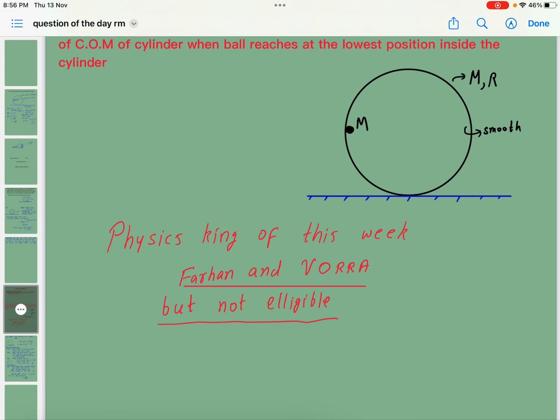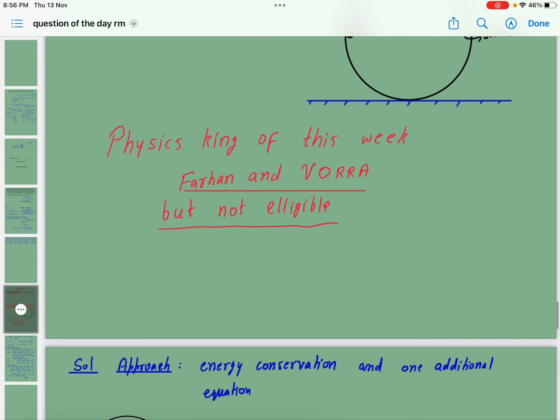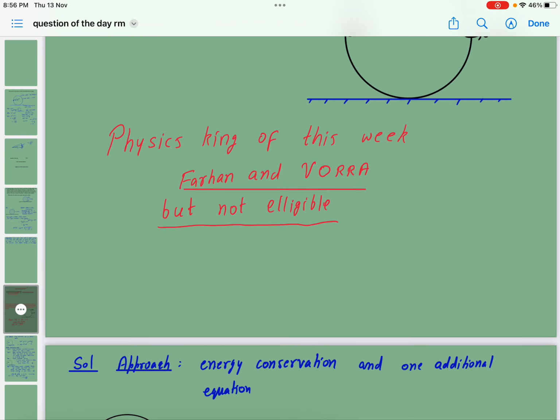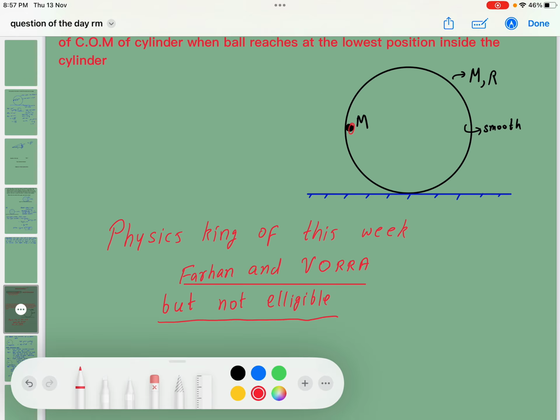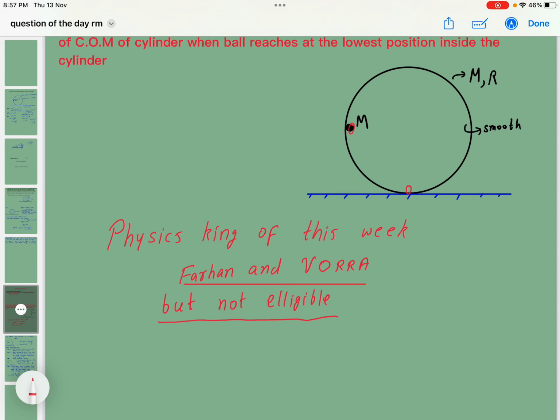No problem, beta. Let's see where you have made the mistake, and what is the new thing that we can learn from this question. First of all, the approach in this question is straightforward. We have to apply energy conservation. This ball is going down, coming here. They are saying the surface is rough and friction is sufficient, so the cylinder should perform pure rolling. If the cylinder is performing pure rolling, the work done by friction should be 0, so there is no energy dissipation.